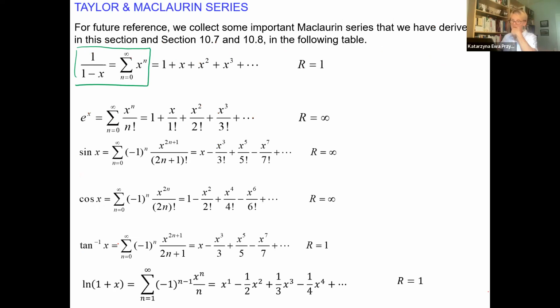Let's look at them again. Alternating. This one is not alternating, but it's maybe worth looking at the denominators. N factorial is for e to the x. 2n plus 1 factorial, sine of x. 2n factorial, cosine. 2n plus 1 without the factorial is arctangent, inverse tangent, and just n is for natural log of 1 plus x. But that x also must be between -1 and 1 only.